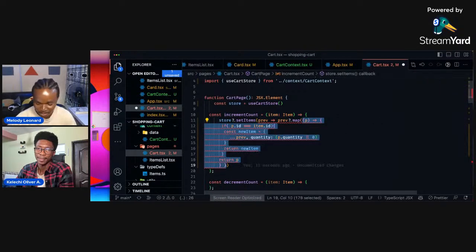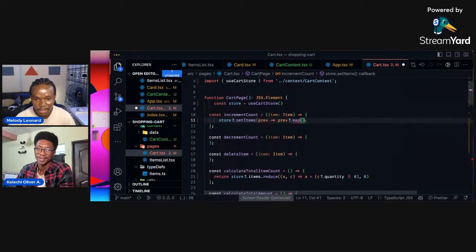Let me see. So this is where we are at. This will give us a p, which is a previous value. You're not closing the last part. You're not closing setItems properly. Okay, yeah, so from the end. Okay, so now it's closed.